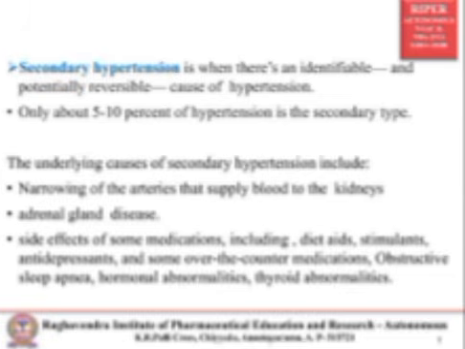Next is secondary hypertension, where there is an identifiable and potentially reversible cause of hypertension. Some 5 to 10% of patients experience this type.